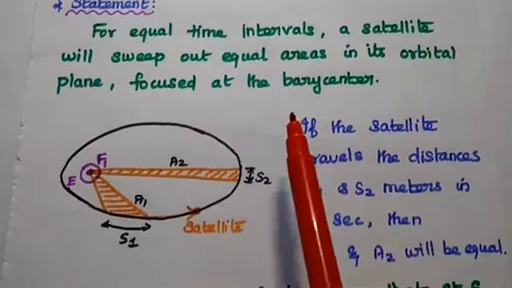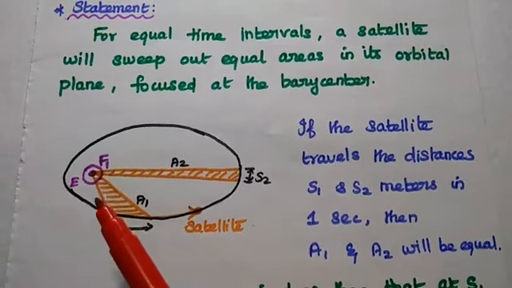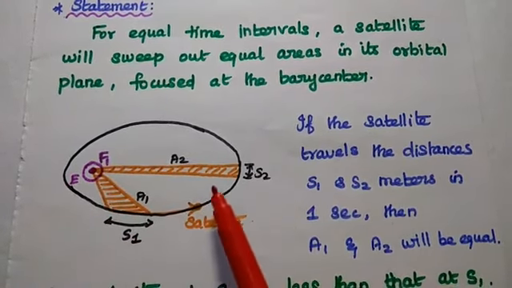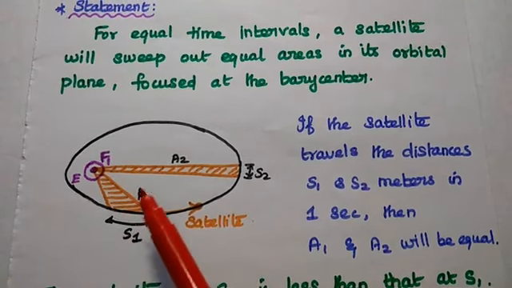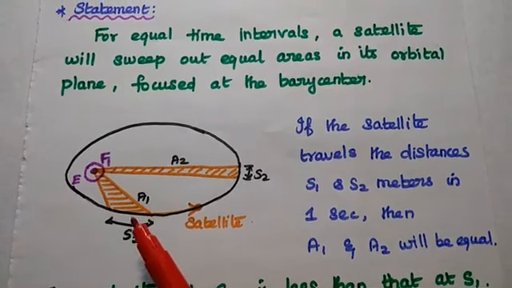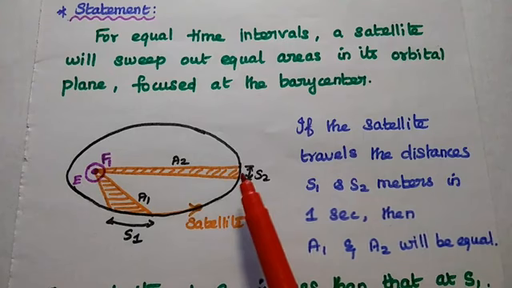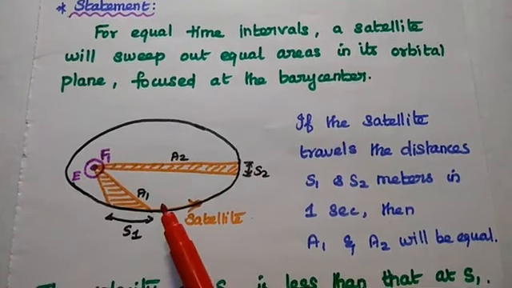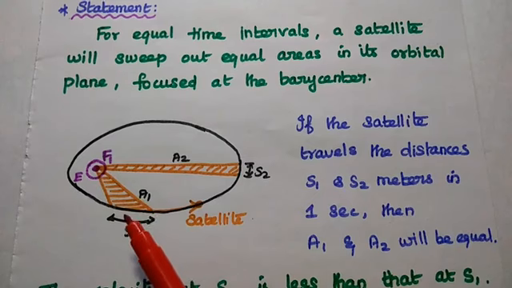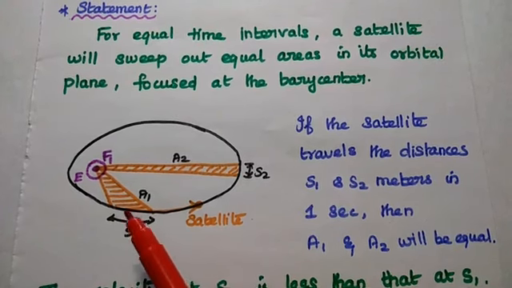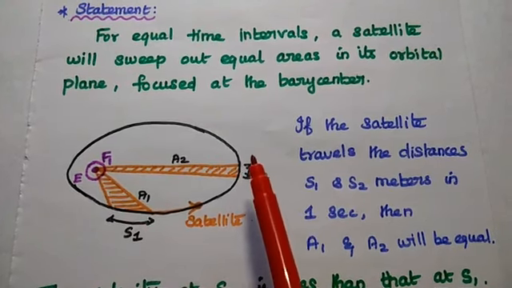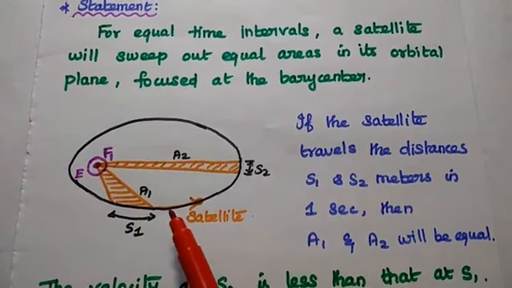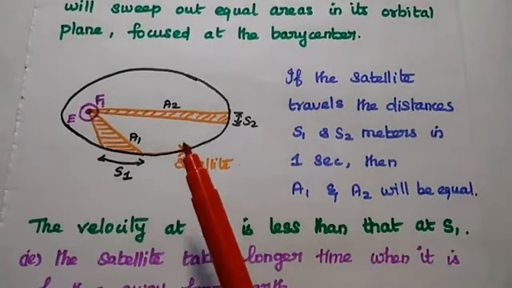That means if a satellite travels the distances S1 and S2 in 1 second, the area A1 covered by the distance S1 and the area A2 covered by the distance S2 will both be equal. Do you all understand this one? When the satellite travels the distance S1 at one point and S2 at another point in 1 second, the areas covered are equal. That is the meaning of this.